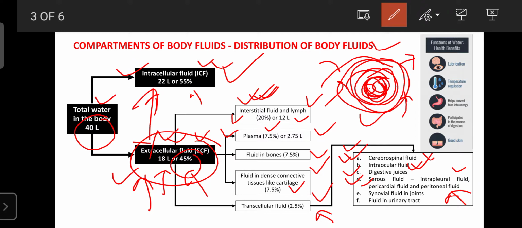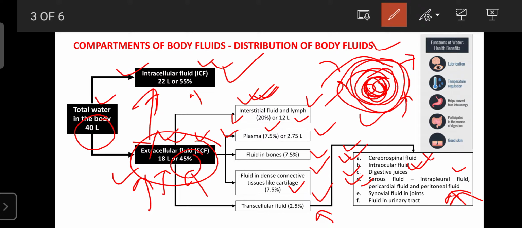Then the blood is more concentrated due to lack of water. At that time, our blood vessels exchange fluid with the peritoneal fluid, the fluid present in the peritoneal cavity or abdominal cavity. So it helps to manage the plasma concentration of the blood,